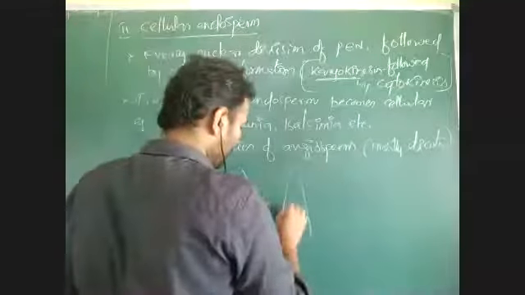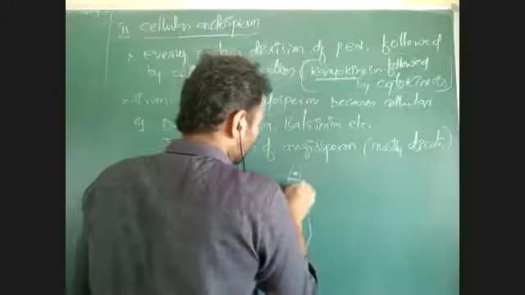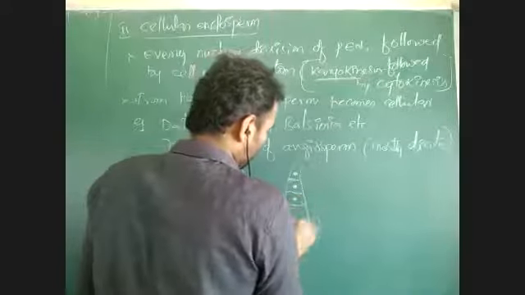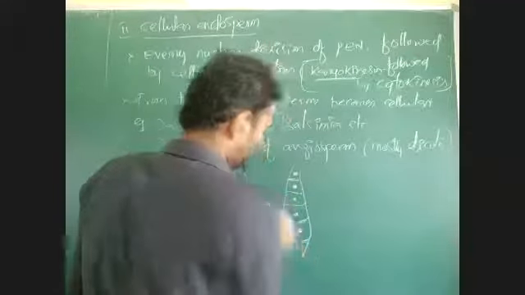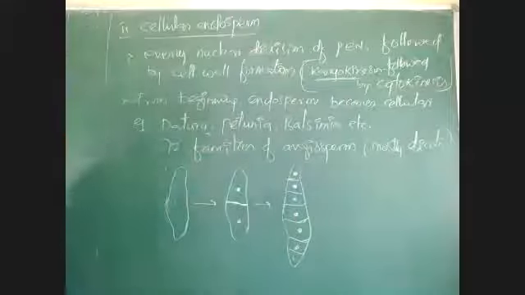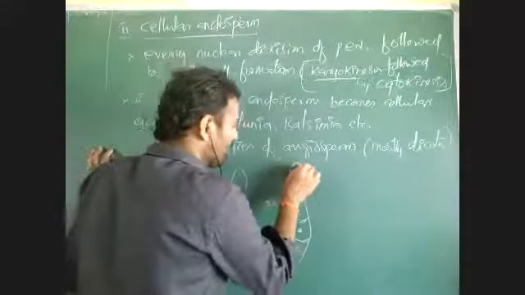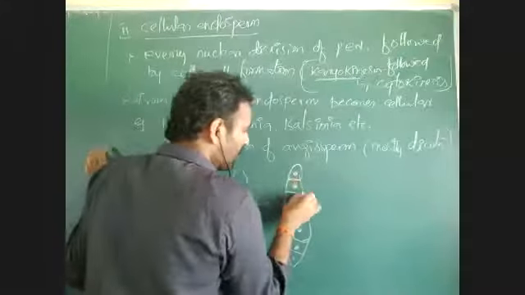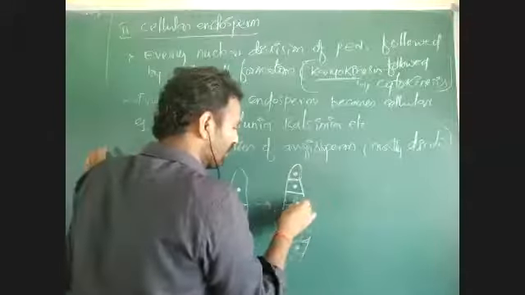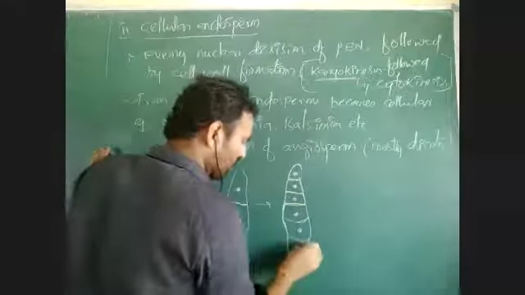Further it is divided, which means there is formation of many cells with many nuclei. Each and every cell has a single nucleus. There is formation of many cells in this. Every cell has a single nucleus only. There is no multinucleate condition.